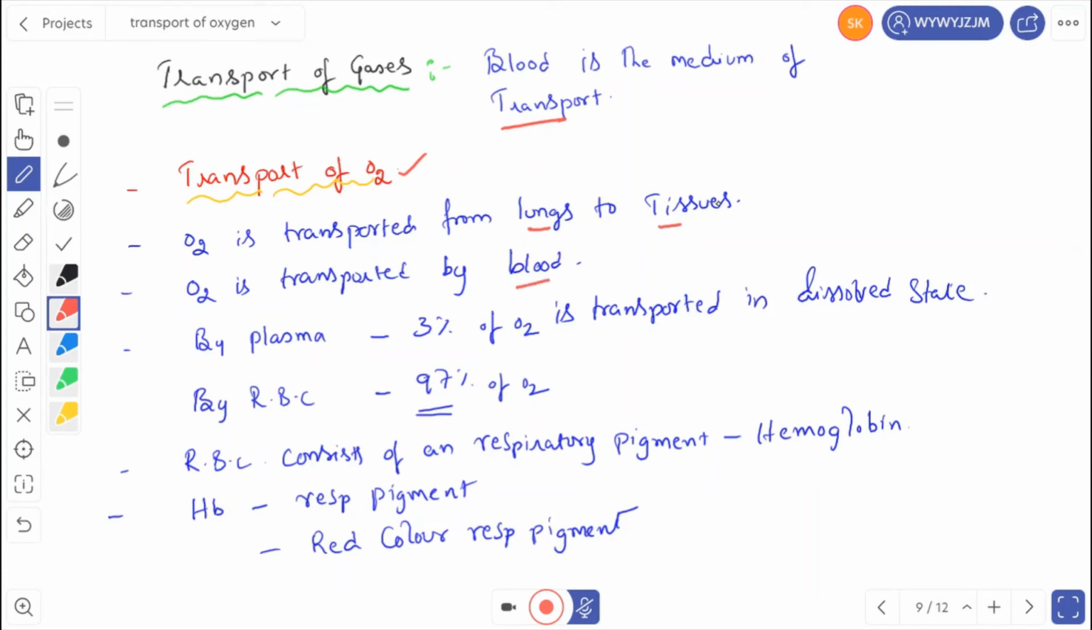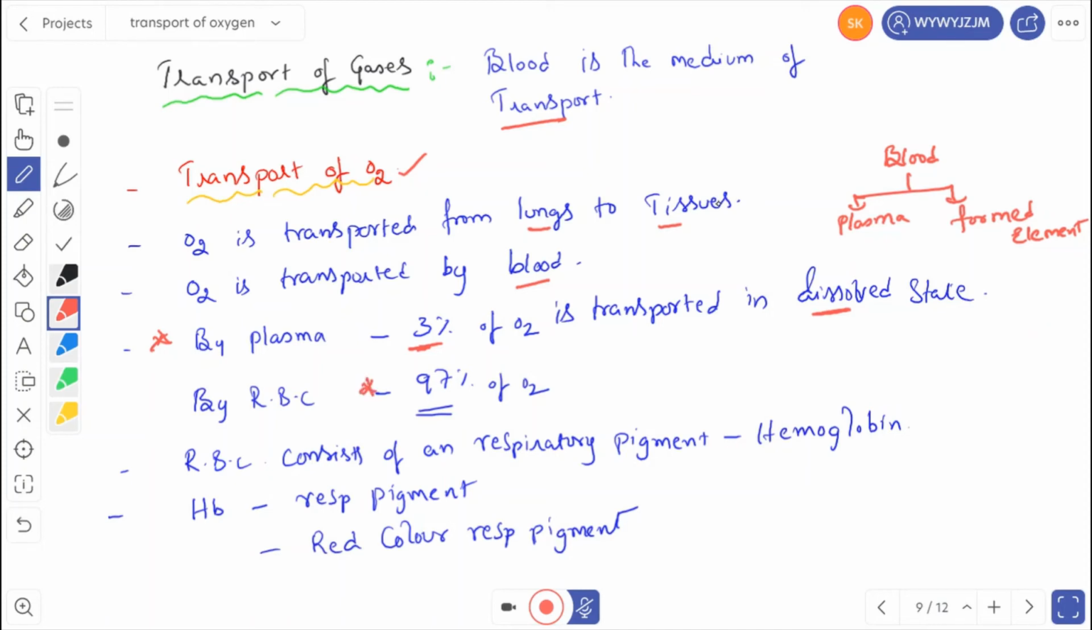We know that the blood is composed of two components. One is the plasma, one is the formed elements. Formed elements include RBC, WBC, everything. So how much oxygen is transported by plasma? By plasma, 3% of oxygen is transported in a dissolved state. Only 3%. This is one question. By RBC, how much? By RBC, around 97% of oxygen is transported.